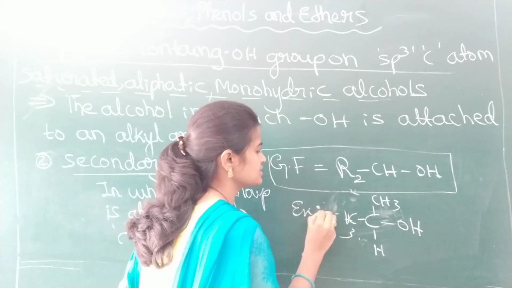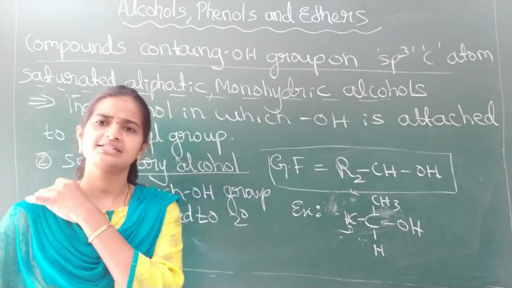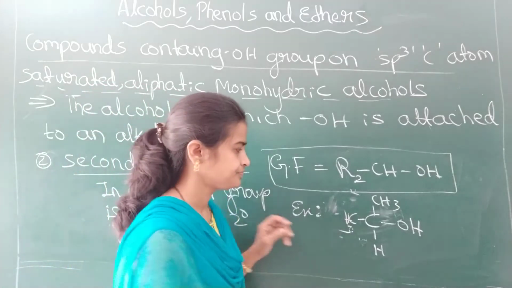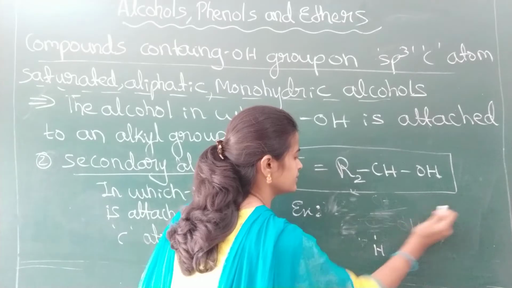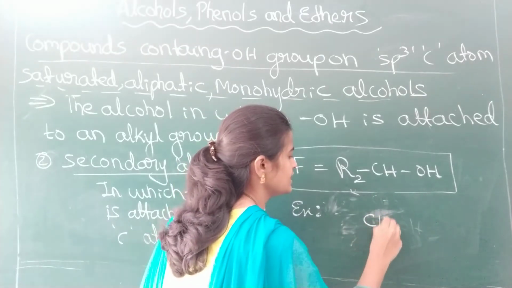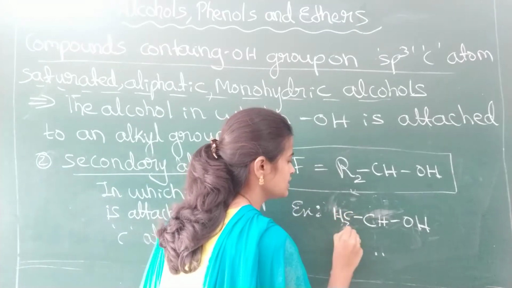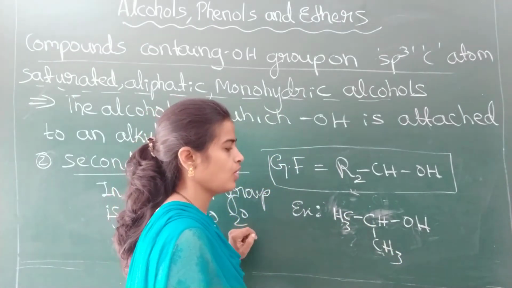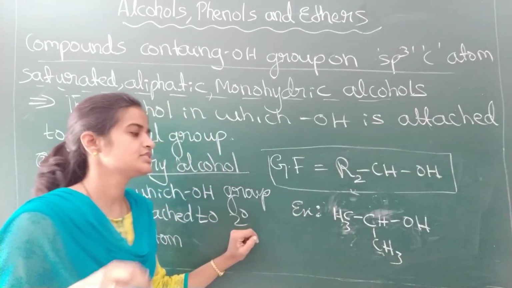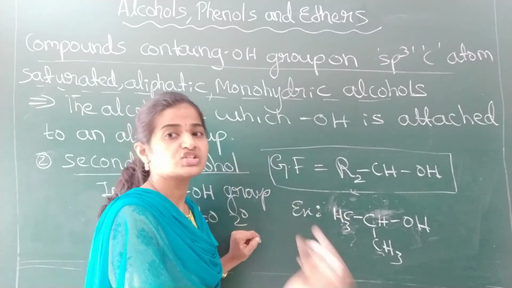Try to name this. We have not yet studied nomenclature in this class, but in the first year itself we have studied nomenclature, isn't it? I'll write it in an easier way: CH3, CHOH, CH3. It is an example for secondary alcohol. First, identify the longest carbon chain to which the OH functional group is attached.